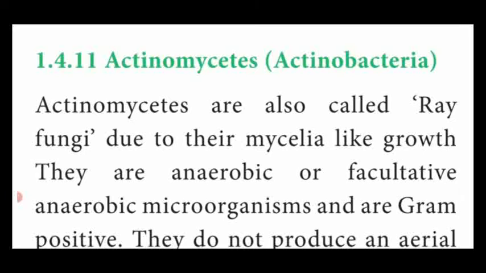So these actinobacteria produce mycelia-like outgrowth, so they are named ray fungi. Ray means what? Like an arrow mark that you draw in maths. Likewise, a small mycelia-like outgrowth is produced. So they are named ray fungi.